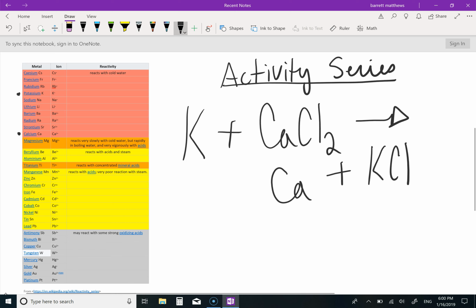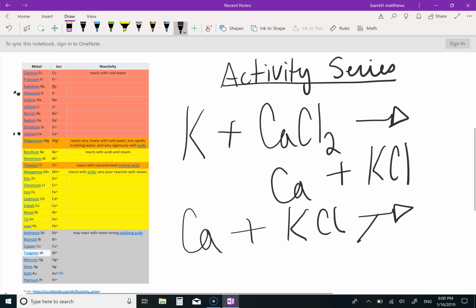The same reaction in a different order may not occur. So let's take calcium by itself and see what would happen if it reacts with potassium chloride. If we go to the chart, we can locate the calcium and see that it's in fact on the bottom and potassium is above it. So calcium is not strong enough to replace the potassium, and therefore the reaction will not happen.